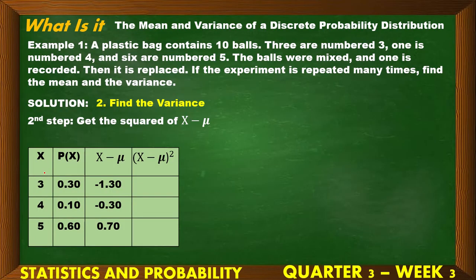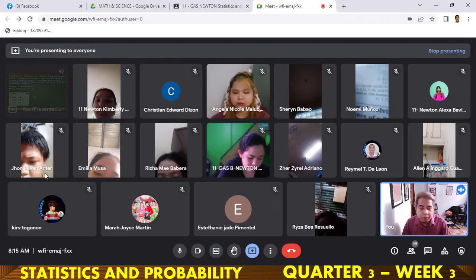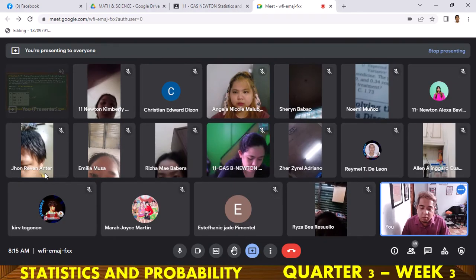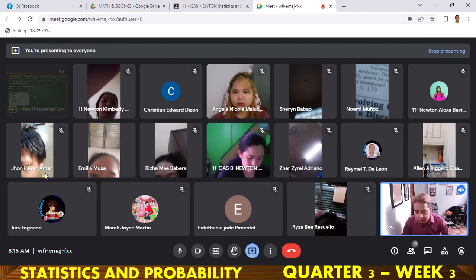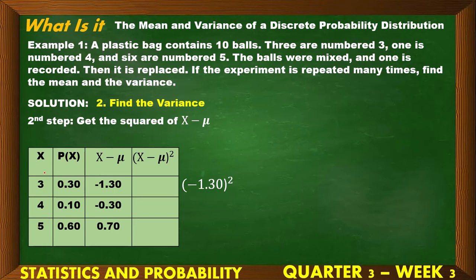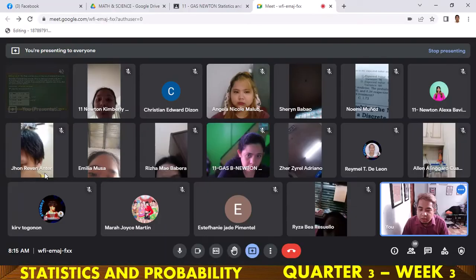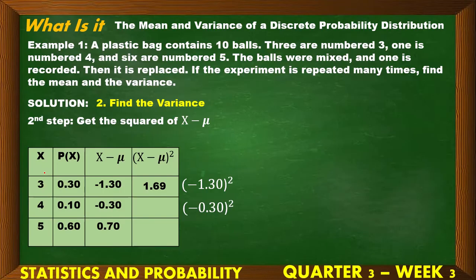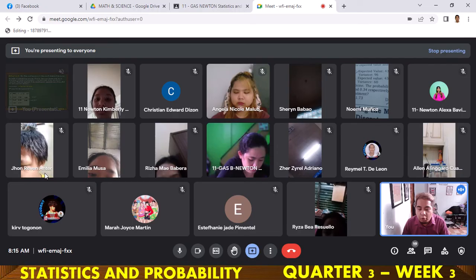Follow the formula. Square natin. Multiply sa sarili. Ano ang negative 1.3 squared? Yes, very good. 1.69. Next. How about the 0.3 squared? That is 0.09. Yes. And the 0.7 squared is 0.49.